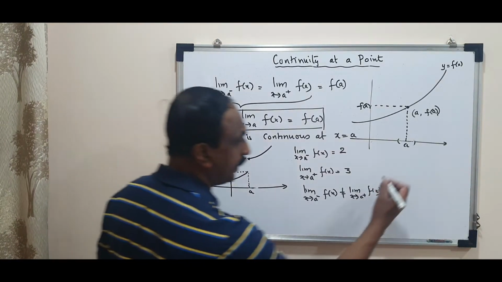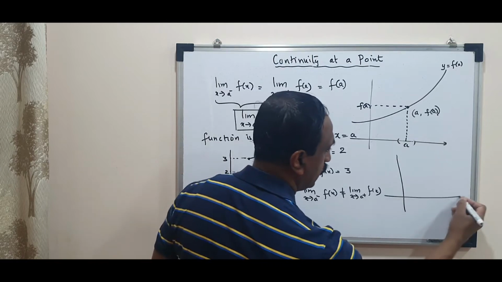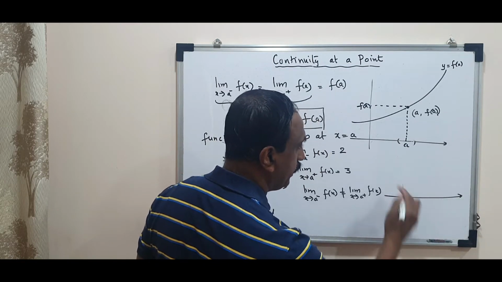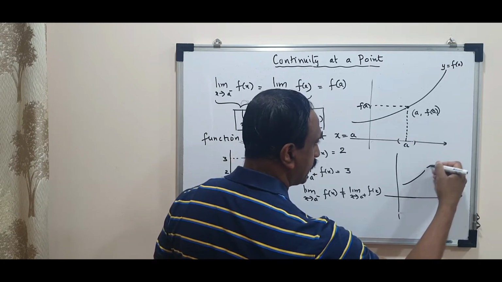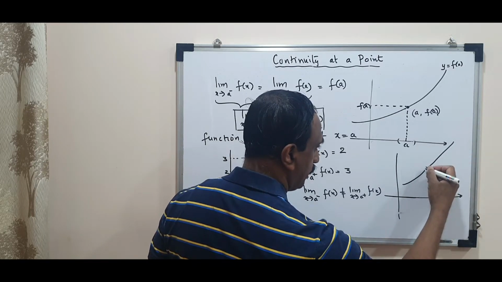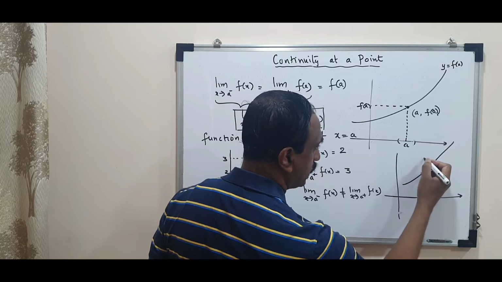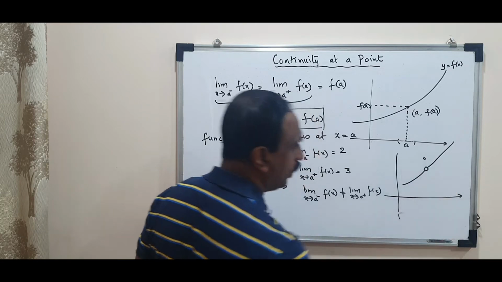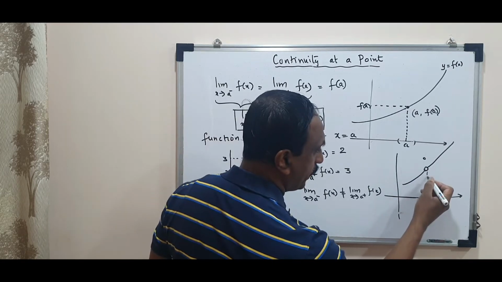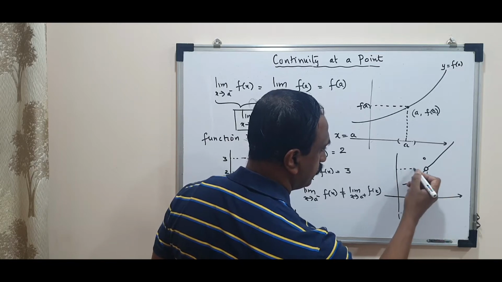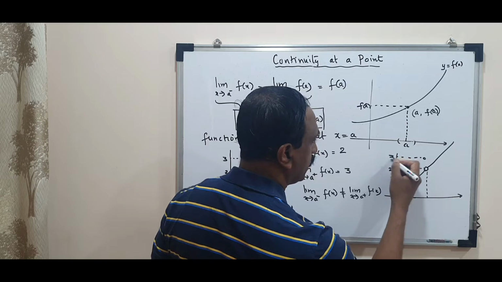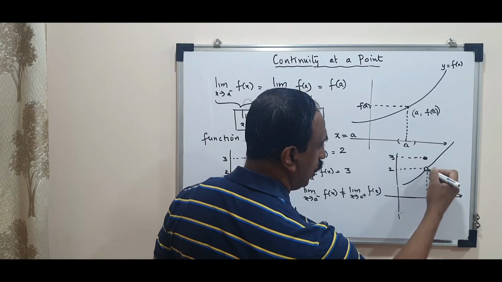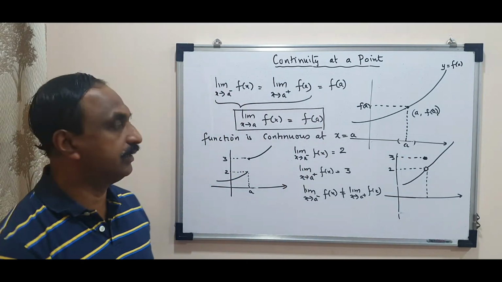There can be another possibility. Let's take this second possibility. The function is like this. That means one point is marked outside. I cannot mark one point alone. This is also a break. Let me denote this by 2. Let me denote this by 3. That means one point alone is outside the curve.